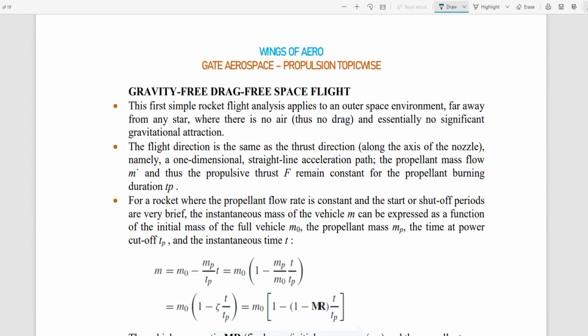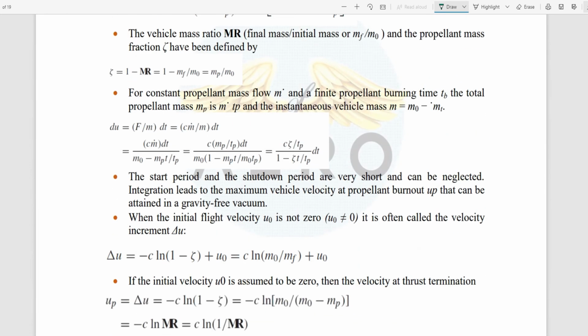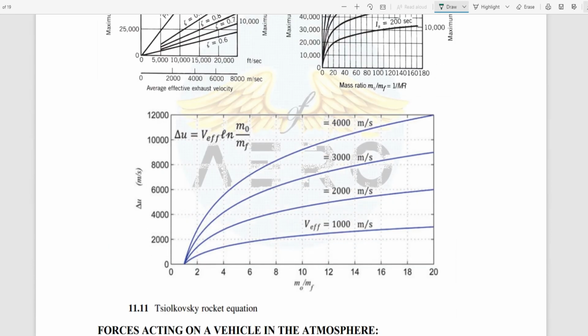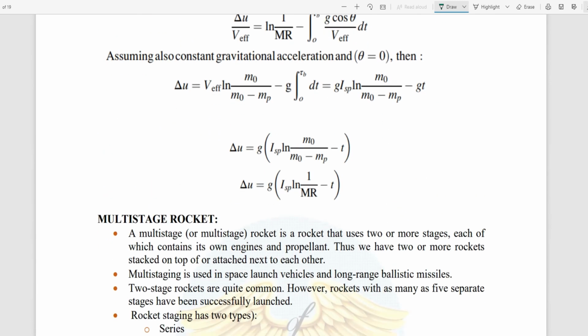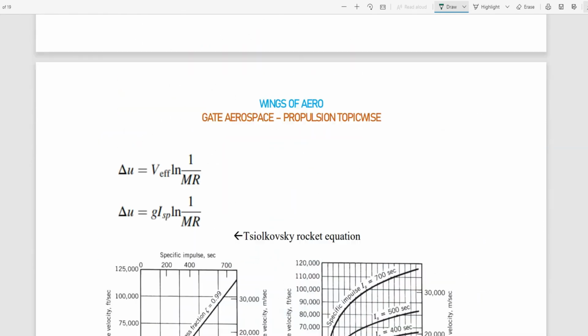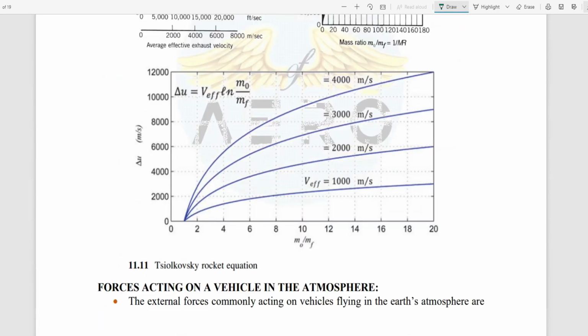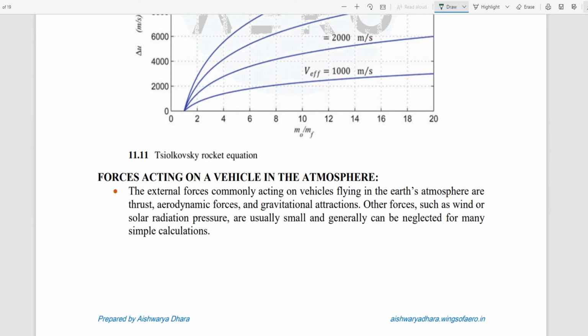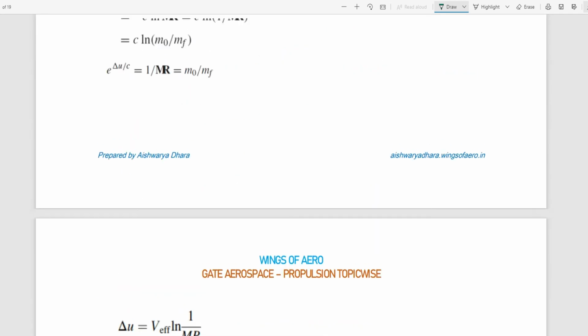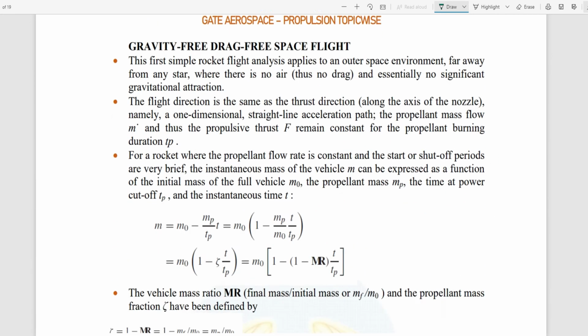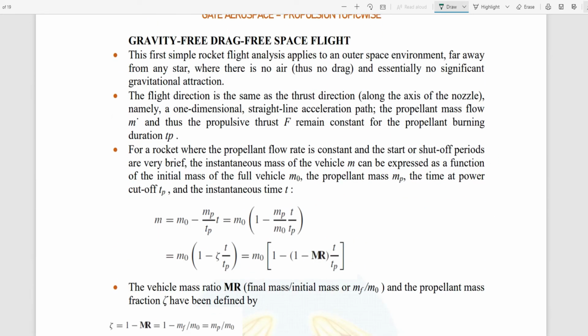This flight performance has two different kinds of statements or flight patterns. One is gravity free, drag free space flight, and the second is the force acting on the vehicle in an atmosphere. So you have to look into the question to see which pattern they have asked about.